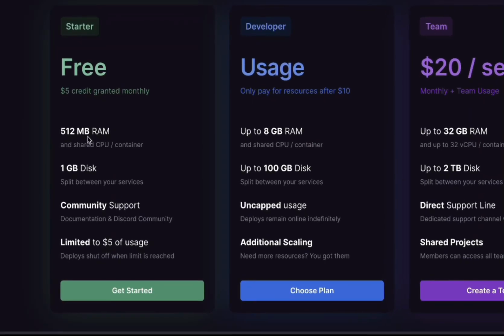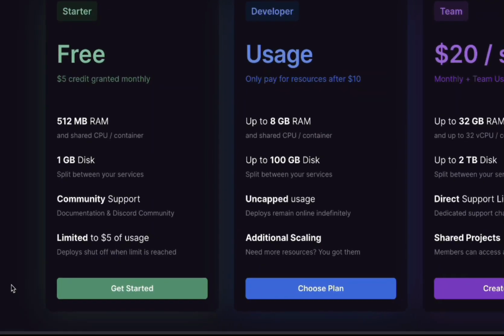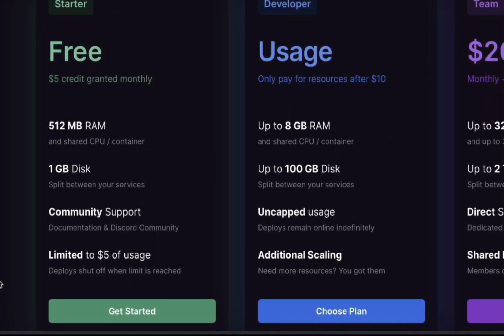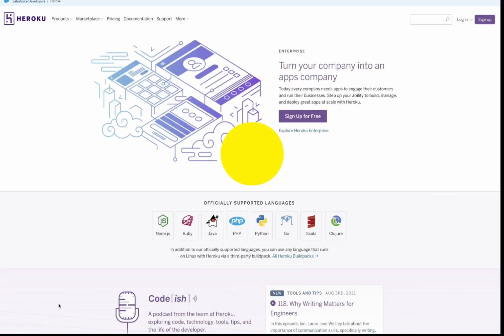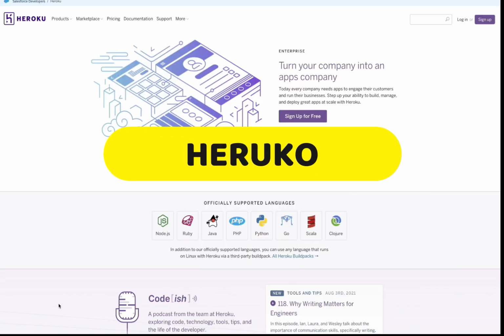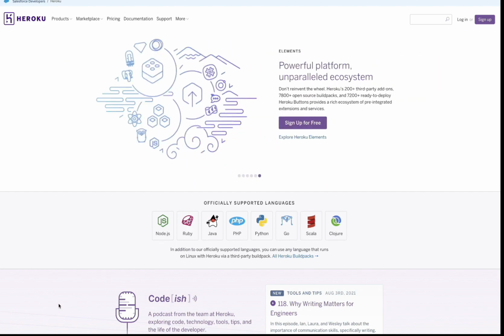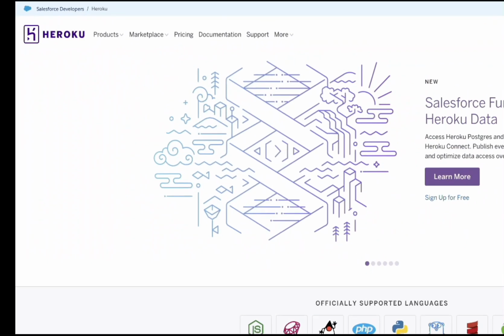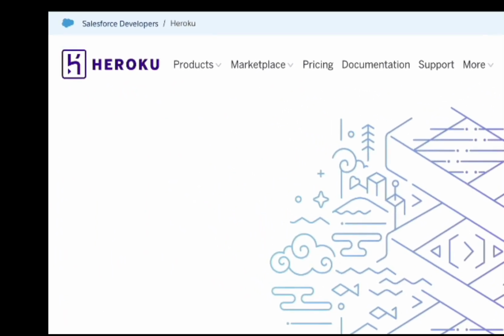A lot of people see this as an alternative to Heroku. If you haven't used Heroku before, then this is a great alternative. And of course, talking about Heroku, Heroku is the other place we recommend to deploy applications for free. Now, for my first week as a full stack developer, this is the place I used to deploy all my full stack applications, and I haven't paid a single dime for it.